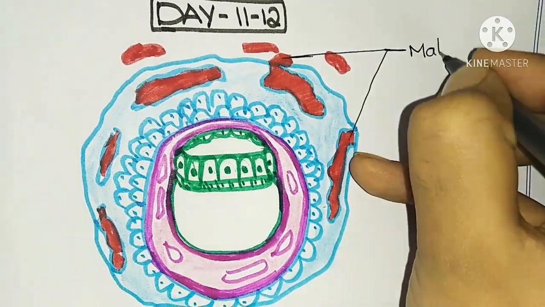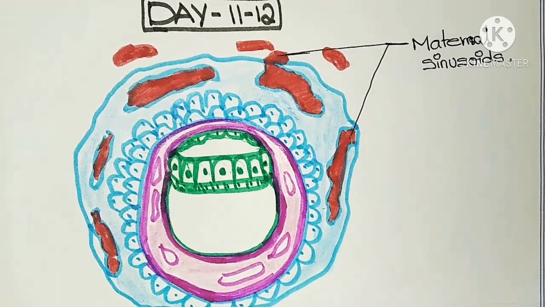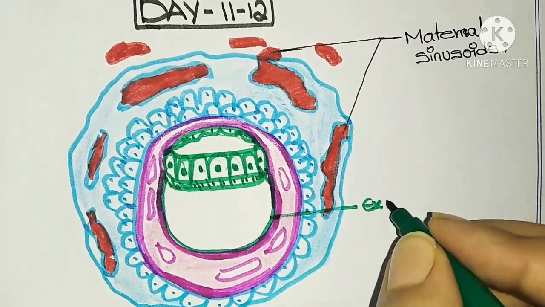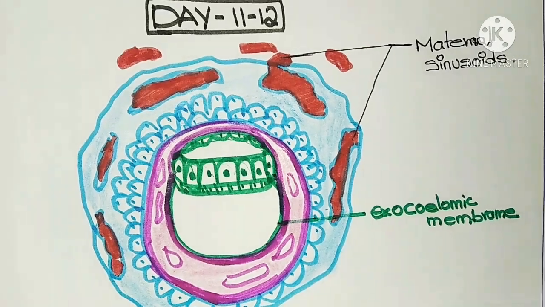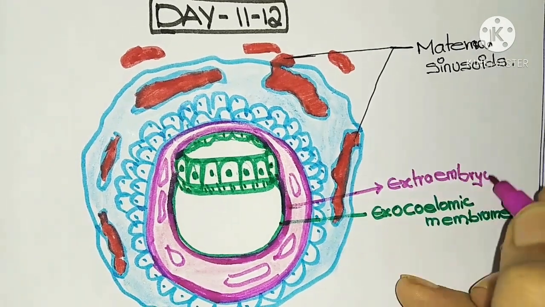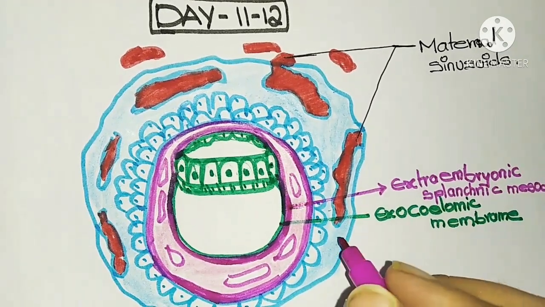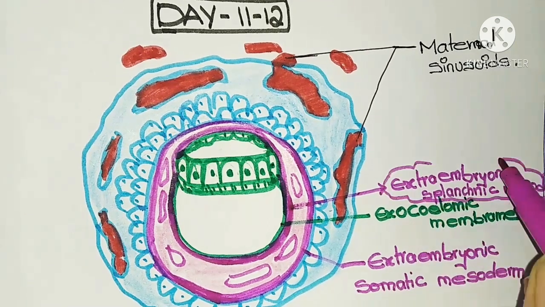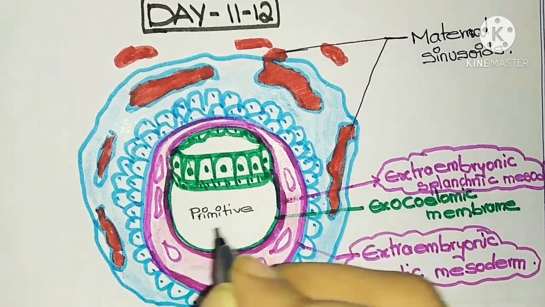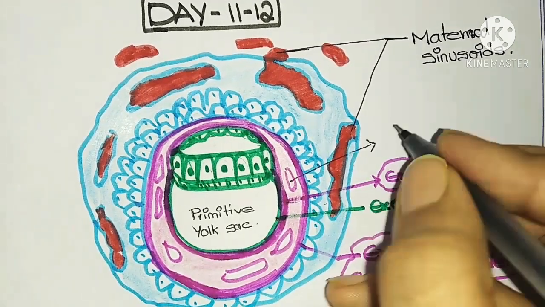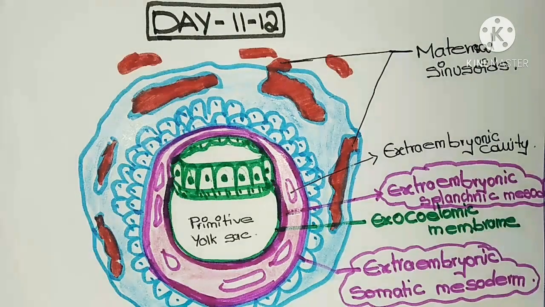Let us see with names now. This is maternal sinusoids. This is exocoelomic membrane. This is newly formed extraembryonic mesoderm, which is inner and outer splanchnic and somatic mesoderms, primitive yolk sac. These are extraembryonic cavities. Here is where the changes will occur now.